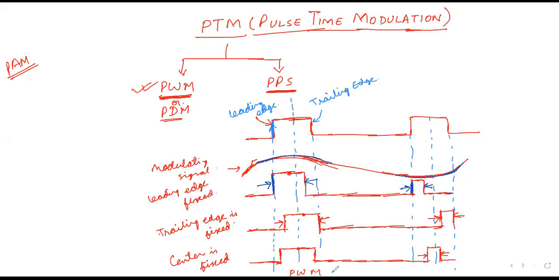Pulse width modulation waveform. Okay. Now in pulse position modulation, when we get this pulse width modulation, based on the value of the width of the pulse, the position will be varied. So let us firstly see the pulse width modulation. After that we will see pulse position modulation.